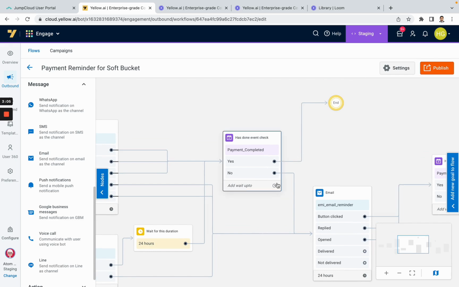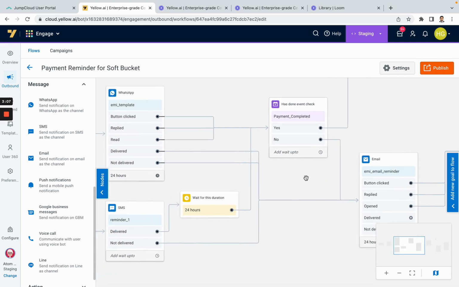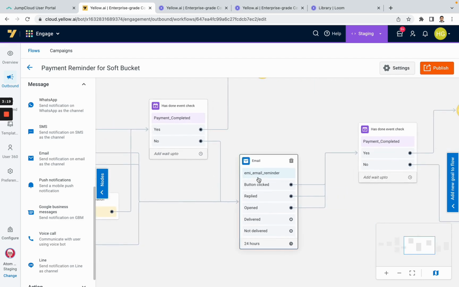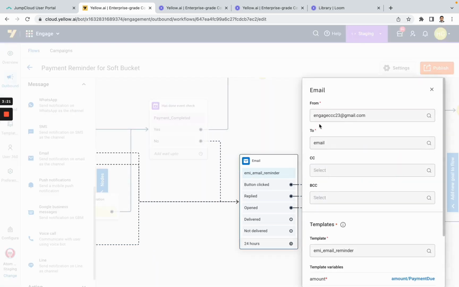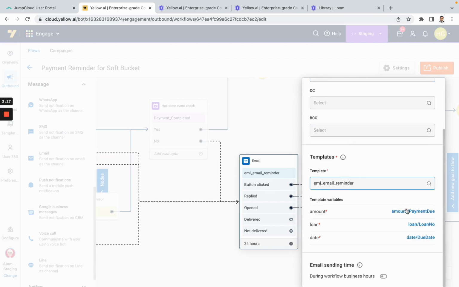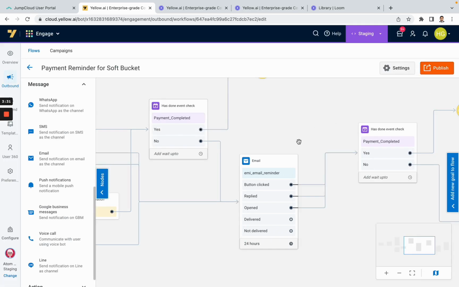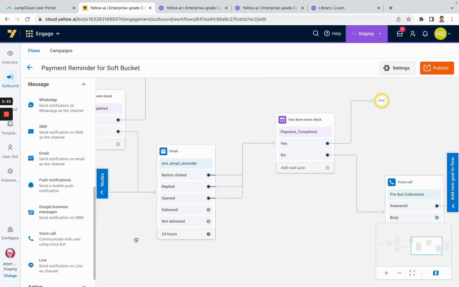And for people who have not completed the payment, we are now going to follow up with them on the same channel as previous, as in WhatsApp can also be utilized, or we are going to utilize a different channel, let's say an email in this case. So similarly, like WhatsApp, by clicking here, we can configure from which email ID we want to send the email. Then also the template, again linking our dynamic variables in the email to make it personalized.